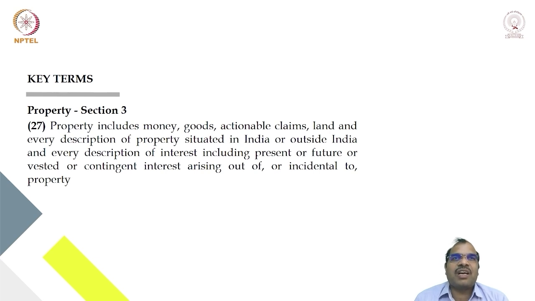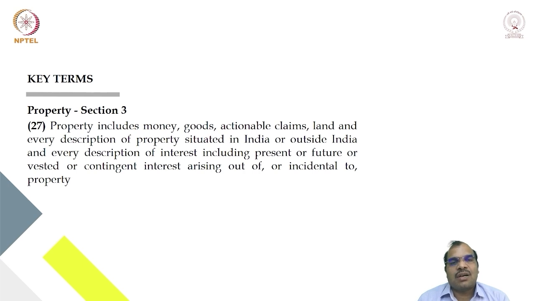So why are they defining property here? Suppose the company went into the CIRP process, the possibility is that the company may have property in India or outside India also. So when the liquidator is appointed and you are forming the liquidation estate, you are going to consider all this property, whether situated in India or outside India, because everything is an asset, and every description of the interest including present, future or vested or contingent.